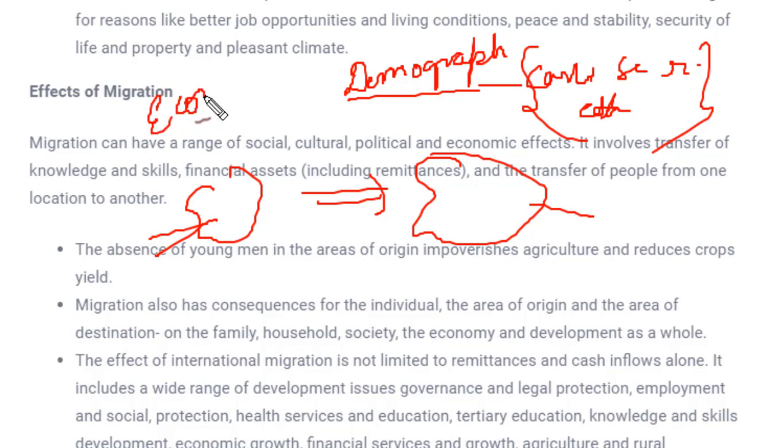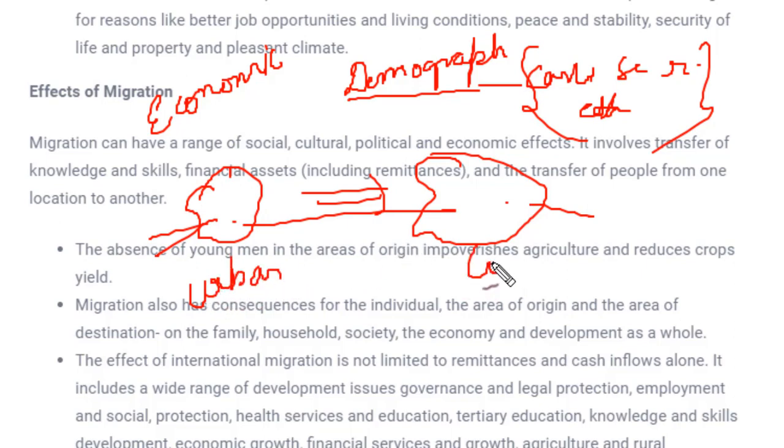Another change would be economic change. See, the general tendency is that people move from rural to urban areas. Rural means villages and urban means cities. People move from villages to cities seeking better economic opportunities. If anyone goes to cities, they will earn some money and send some part of it back to the villages to help their family's survival, whoever is still residing in villages.